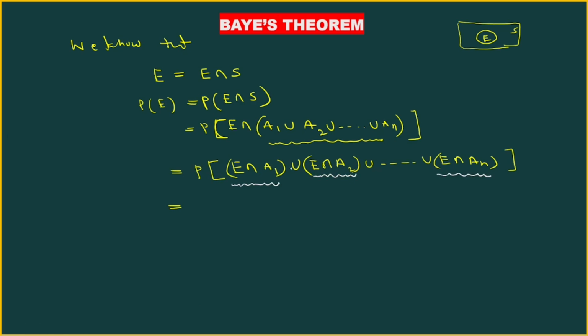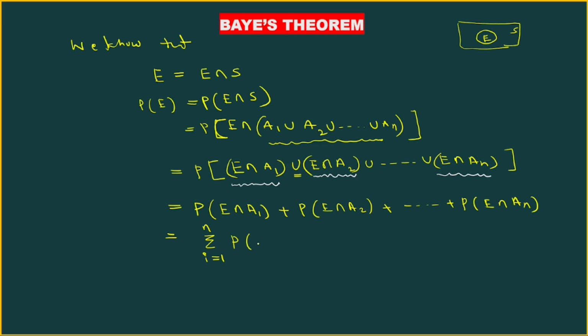That's why in place of union we can write plus, by the axiom of additivity, which is one of the properties. So we get P of E intersection A1 plus P of E intersection A2, and so on, plus probability of E intersection An. This total step we can write simply with the help of sigma: sigma i equals 1 to n probability of E intersection Ai. This is probability of E.